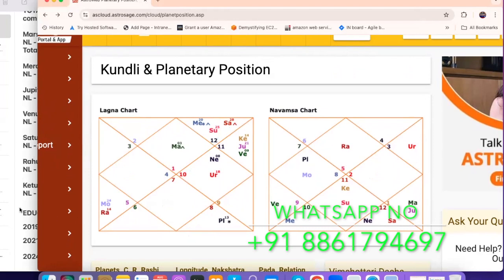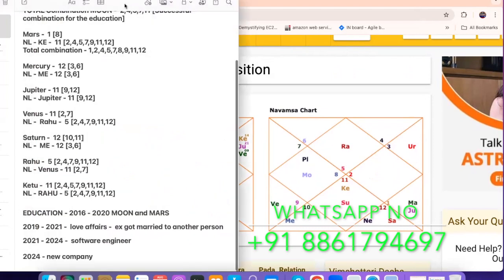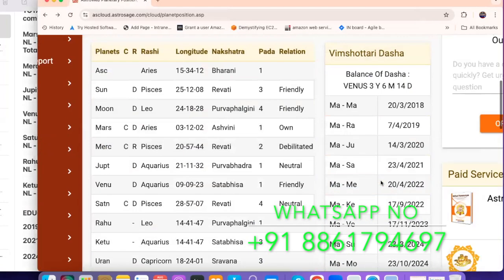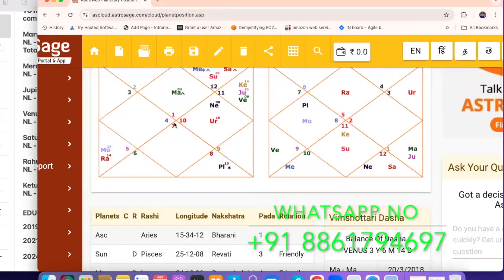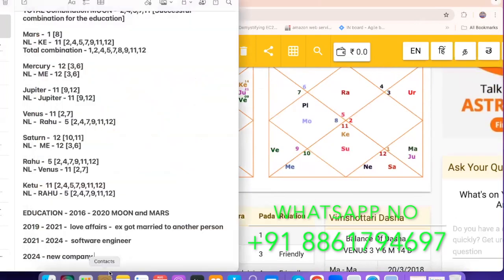The 12th house and 8th house will give that. Obviously, he didn't get the expected result after working in that company. He was not very much satisfied. But in 2024 he got into a new company, which is during Mars and Moon. He got a very great company, and he's earning more than, I can't say the exact figures, but he's earning more than in the previous company, and is somewhat satisfied, that I can tell. So during this phase is where the love affair happened.